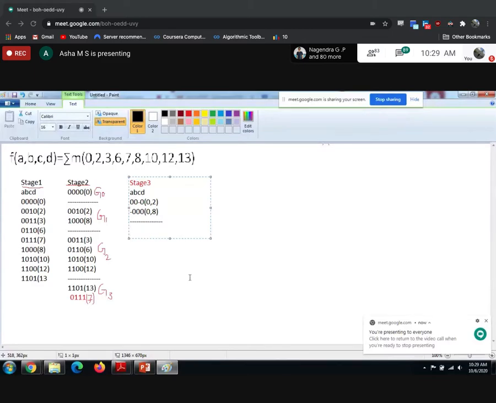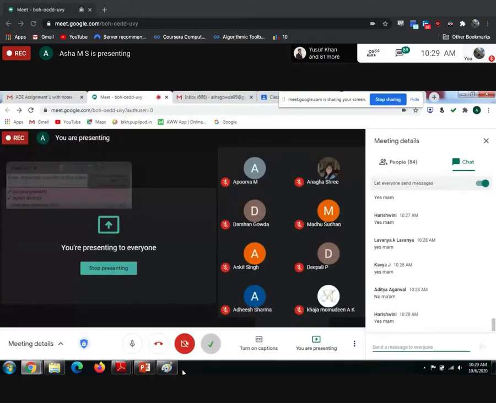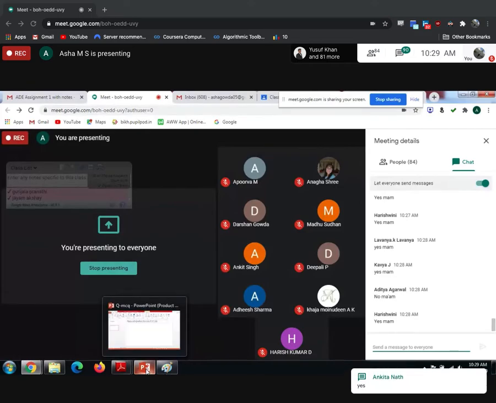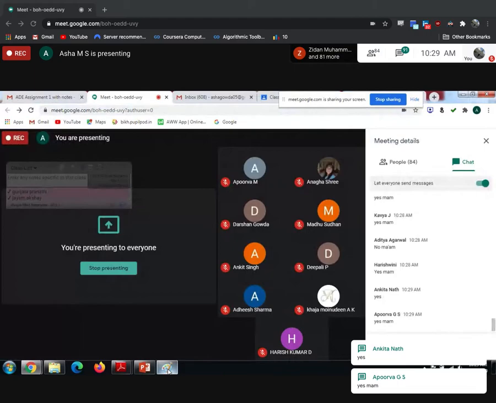Next, you are going to compare decimal 2 with decimal 3. Check that only one bit should differ. Can I combine 2 and 3? Only if one bit differs can we combine.